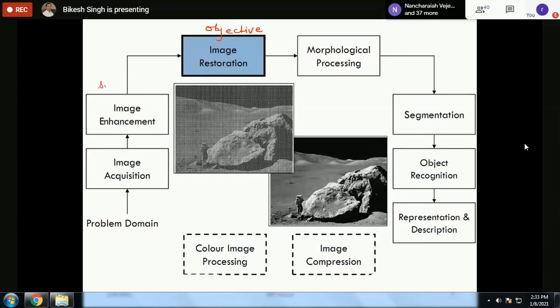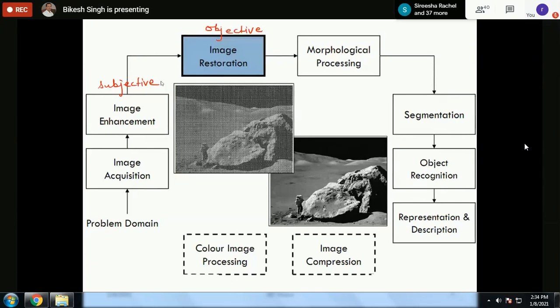But image enhancement is a subjective process. Why? Because here which result is best depends on the user. Somebody scales by 10, then I'll scale by 20, then I'll scale by 30. Person A will say the image after scaling by 10 is good.